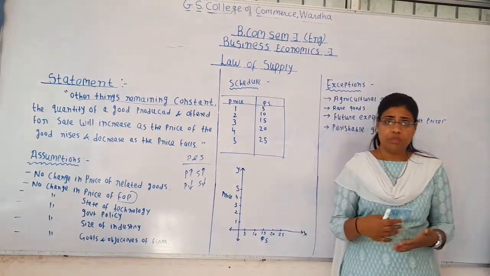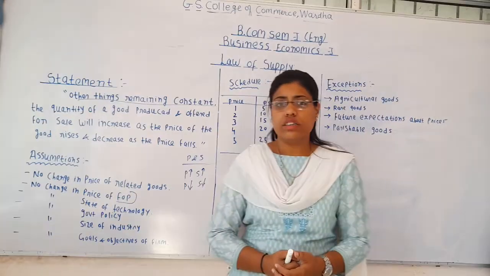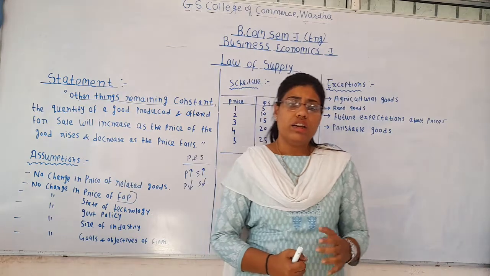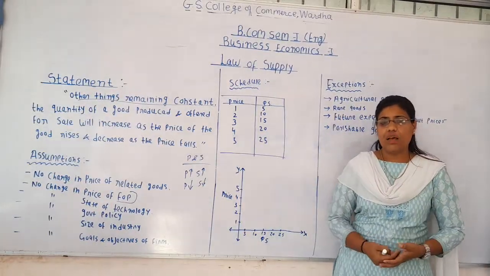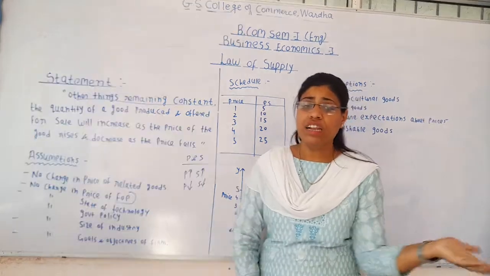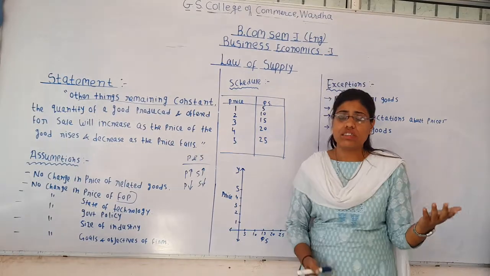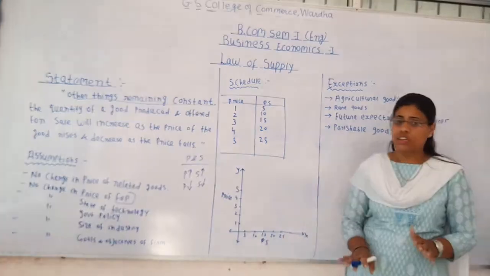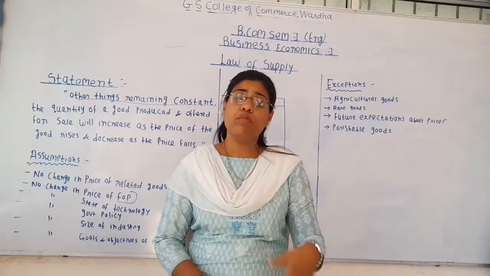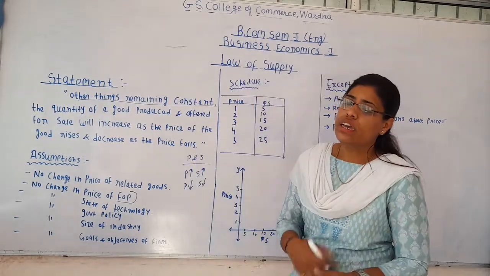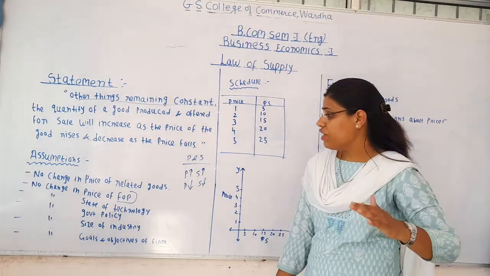Take an example: if the prices of raw material increase, the cost of production of the supplier will increase, and his profit will reduce. At minimum profit he is not going to supply more of the commodity in the market. He will not be willing to sell more and more units when the profit is low.